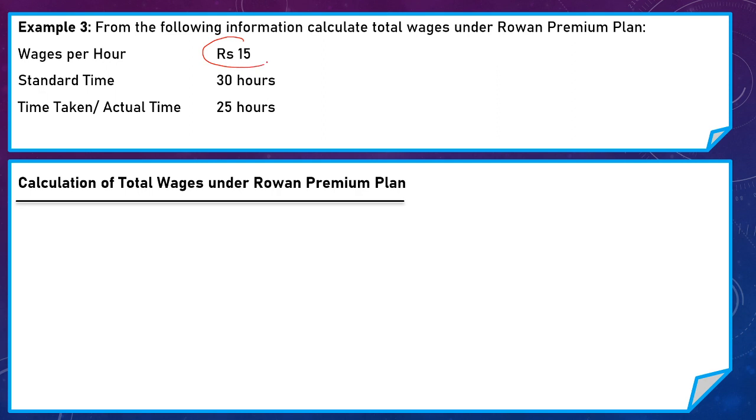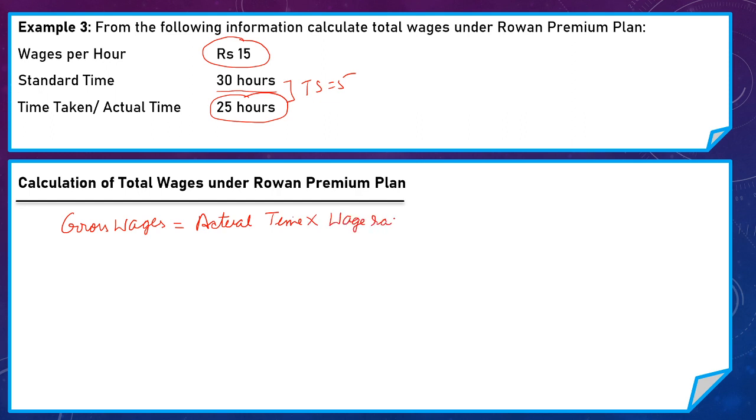Here wage rate per hour is 15 rupees. Worker is allowed to complete the task in 30 hours and he takes only 25 hours to complete the task. So he saves 5 hours. To calculate total wages under Rowan Premium Plan, first we have to calculate gross wages, and our formula to calculate gross wages is actual time or time taken by the worker into wage rate per hour. Here actual time is 25 hours and wage rate per hour is 15 rupees. So his gross wages under Rowan Premium Plan is 375 rupees.